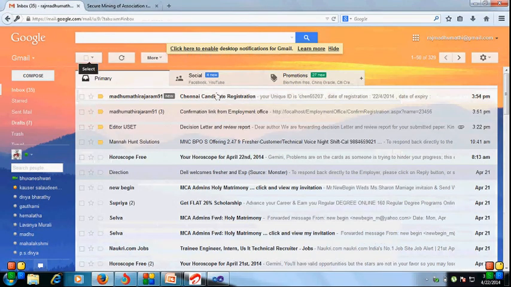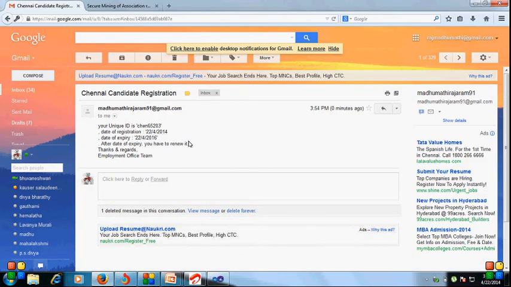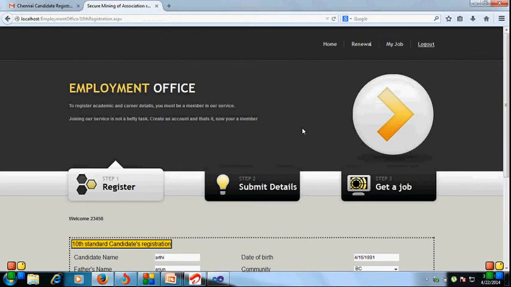We get a candidate mail like this, and in that we have a unique ID. We also have the circle we selected, with its shortcut name. Then we have the date of registration and date of expiry, everything is there. So this is the part. After that we go to the home page.